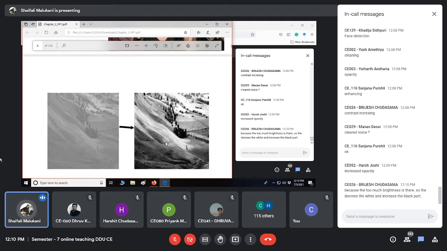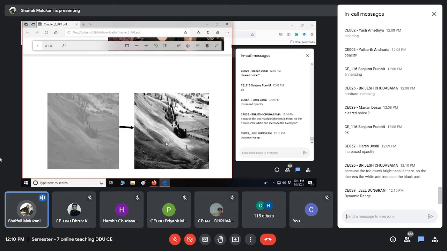No, your answer is actually correct to some extent, but that's why I'm asking for the definition. I want to know what exactly you think about contrast. You are correct in terms of contrast stretching, but again, observe what exactly has been done. It is not like the black part is increased, no, it's not like that.